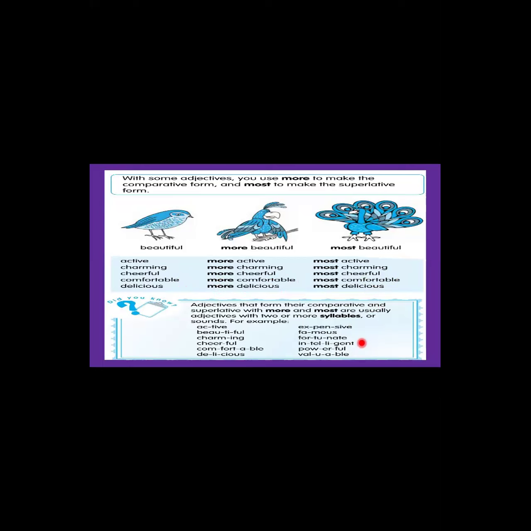Now see these words. We forgot these words. Let's see the syllables. Expensive: how many syllables? Three syllables. Next, famous, two syllables. Next, fortunate: how many syllables? Three syllables. Very good.